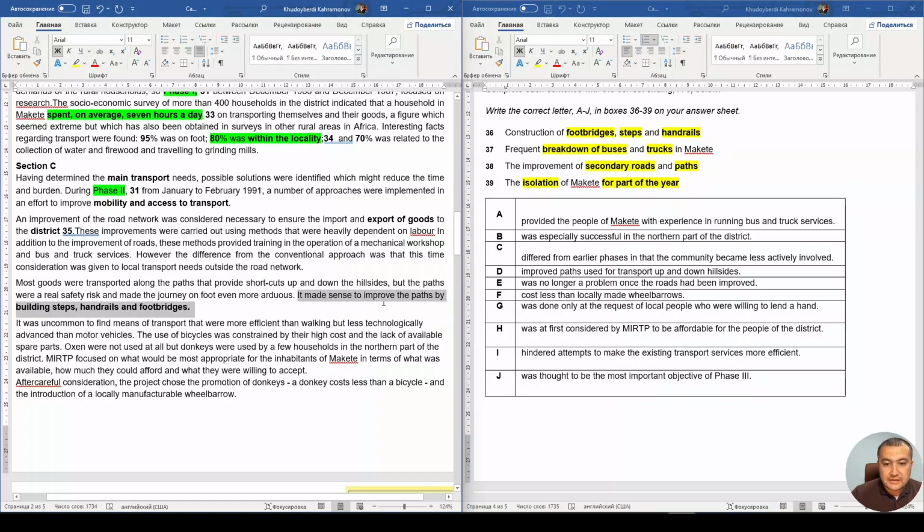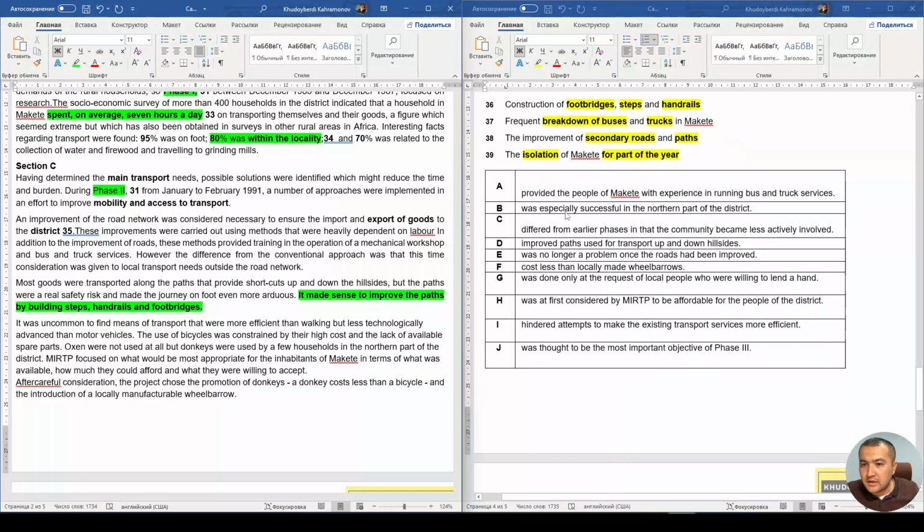It made sense to improve path by building steps and handrails and footbridge. So do we have such information here? Like the ending of the sentence, provide the people of Makete special successful differed from earlier, improved path. Yeah, improved path.